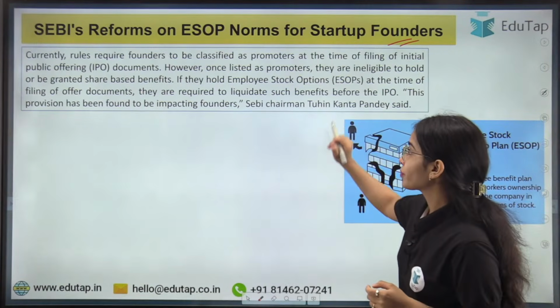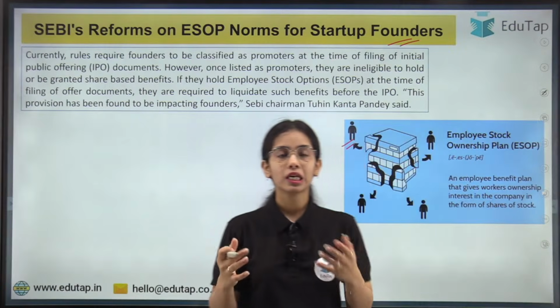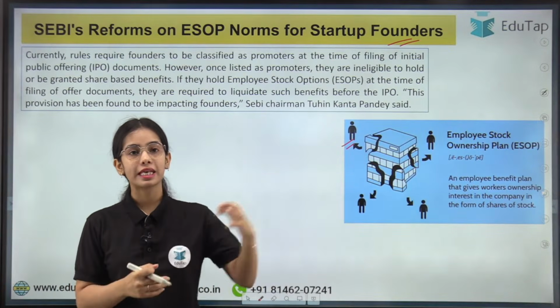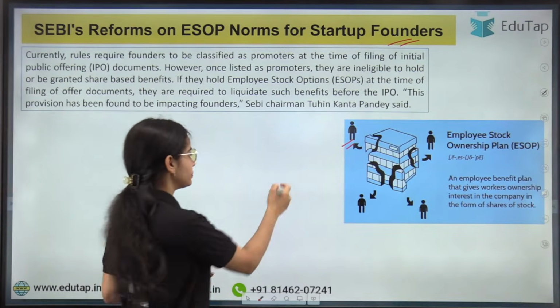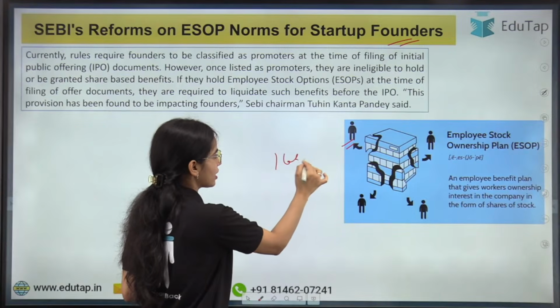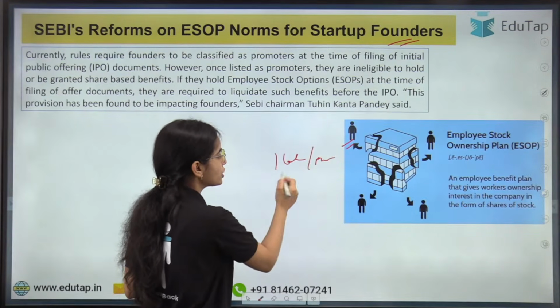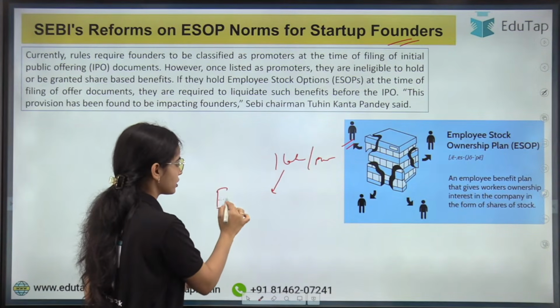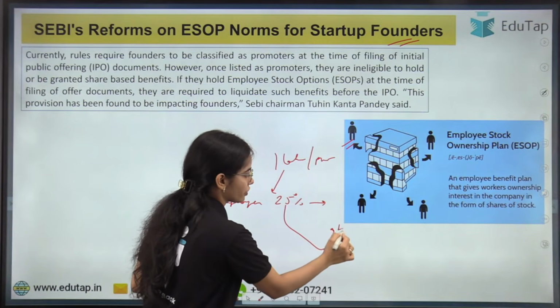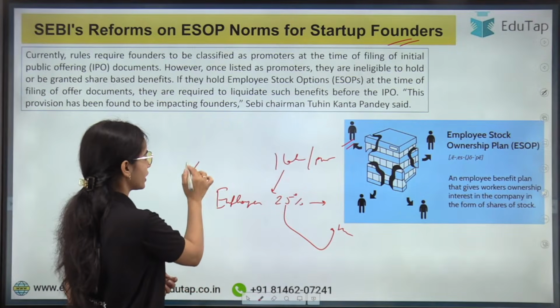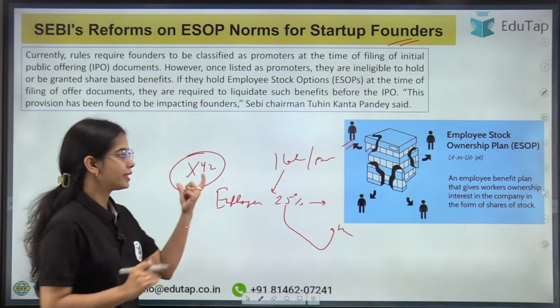So here, basically, what is ESOP? Many of my friends that are working in multinational corporations also get ESOPs. Let's say they are getting a salary of 1 lakh per month. So the employees are allowed to invest 25% of their salary in the shares of the company. Let's say my friend is working in XYZ company.